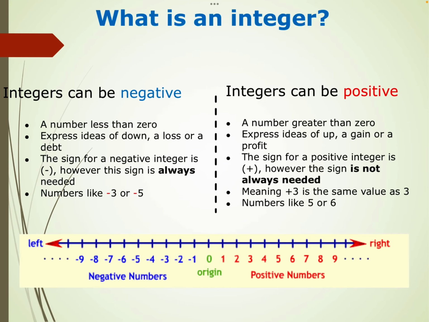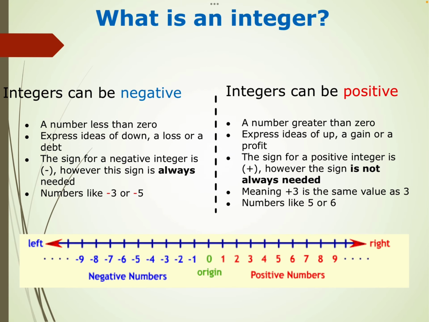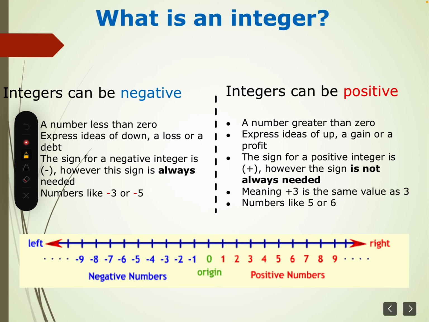Okay, so suppose 2 is there. If we want to add 3 more, so 1, 2, 3. Okay, so 2 plus 3 we will go to 5.